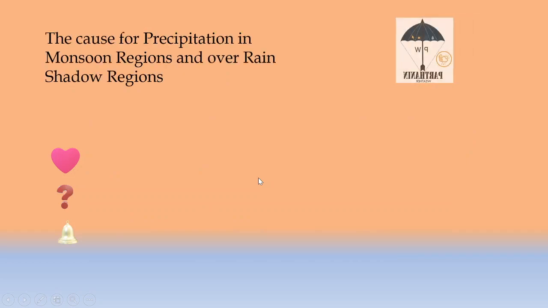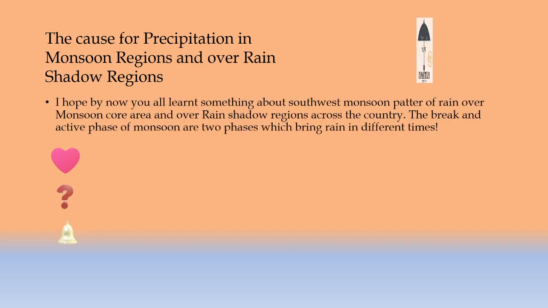So this is the cause for precipitation over monsoon regions and over rain shadow regions. The difference is active phase of monsoon gives rain to monsoon core areas. Break phase of monsoon gives thunderstorms to rain shadow regions. So I hope by now you all learned something about southwest monsoon pattern of rain over monsoon core area and rain shadow regions. The break and active phase of monsoon are two phases which bring rain at different times.